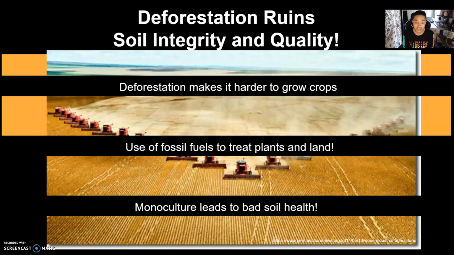Monoculture farms are large-scale farms that plant one type of crop year after year. This eventually leaves soil with no nutrients, later to be treated with synthetic fertilizer made from hazardous fossil fuels. Industrial agriculture and deforestation creates unhealthy grown foods and unfavorable environmental consequences because the synthetic fertilizers eventually seep into the ocean, leaving a trail of destruction along the way.